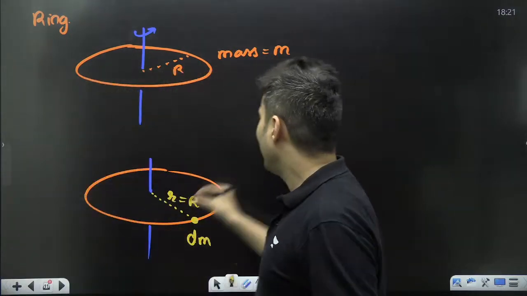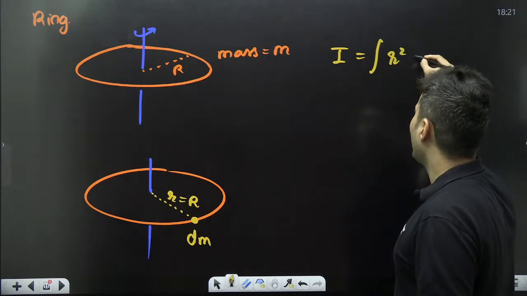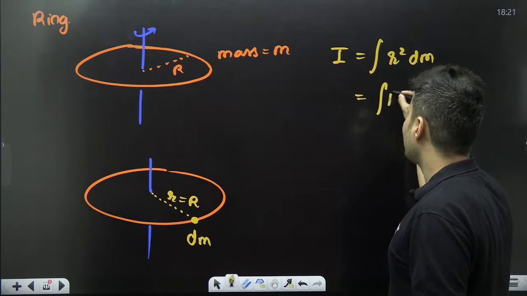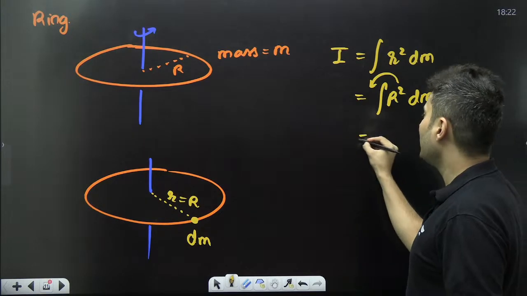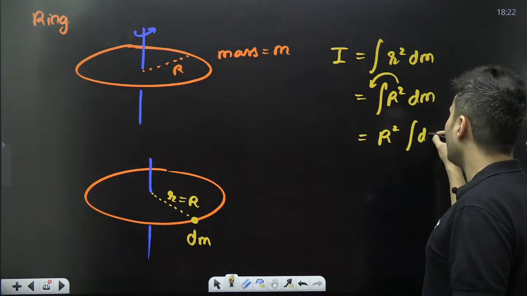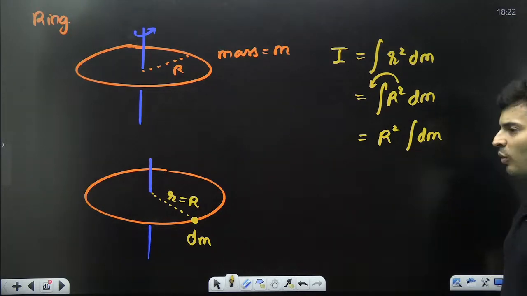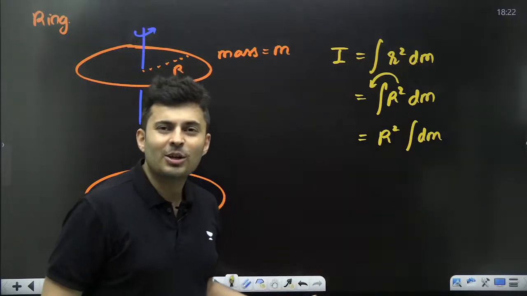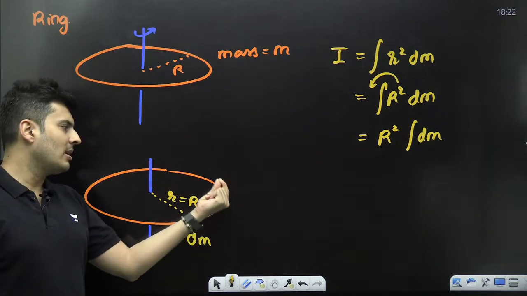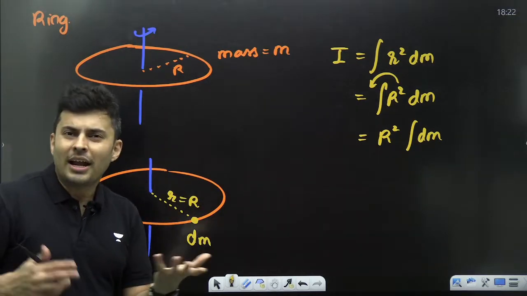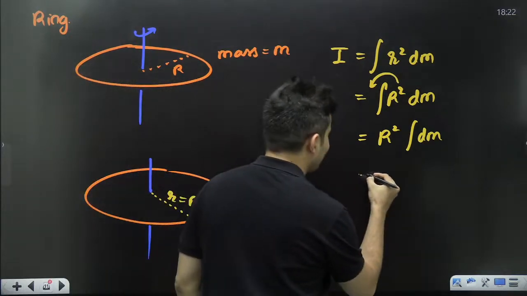Oh, perfect. So when I write the formula of moment of inertia, which is integral r square dm, I might as well write it as capital R square dm. But wait a minute, R is a constant, so I can bring it outside the integration. So it will be integration of dm, and outside you will have R square. Now you will be wondering, sir, what is the integration of dm? Integration of dm means adding all the masses on the ring: dm plus dm plus dm plus dm plus dm on the ring. Adding all the masses on the ring, I will get the total mass of the ring. Understood?